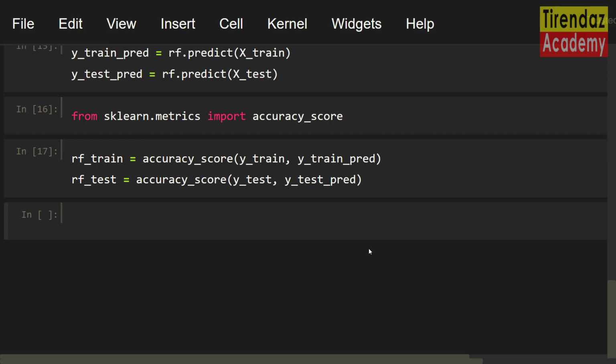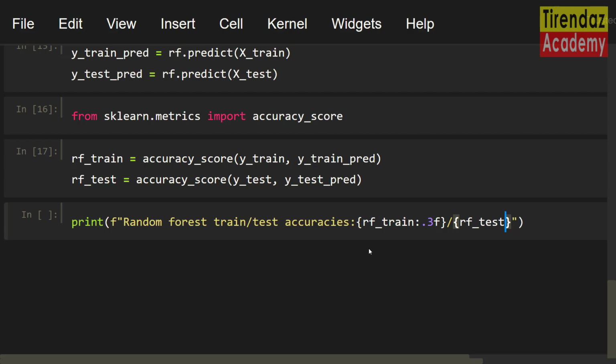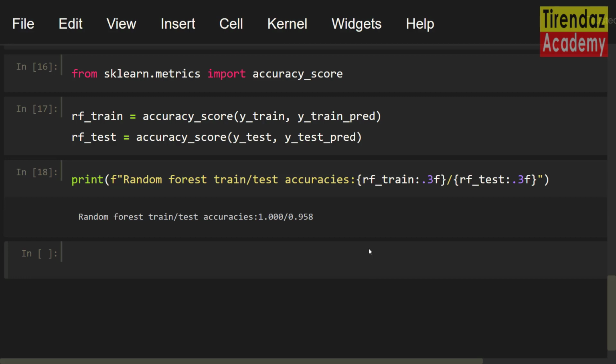Now let's print these scores. print f"Random Forest train/test accuracies: {rf_train:.3f} / {rf_test:.3f}". To see only the first 3 digits, I set .3f. Awesome. The scores were printed. As you can see, the score on the training set is 100% and the score on the test set is 95%.